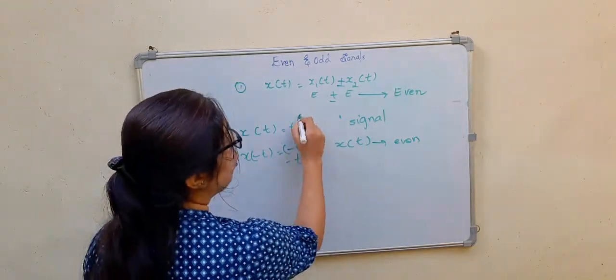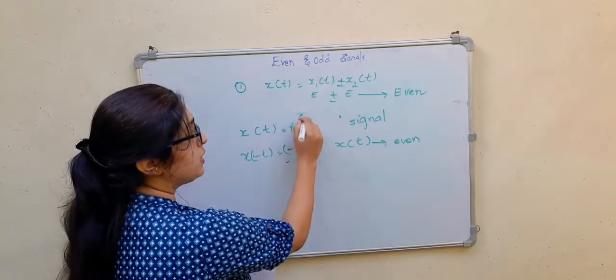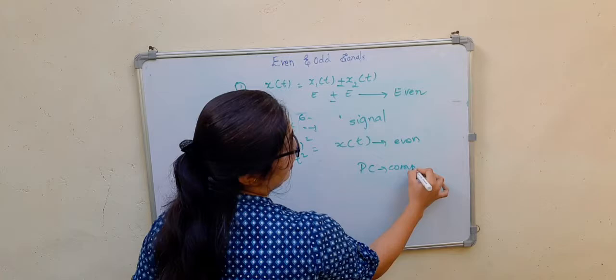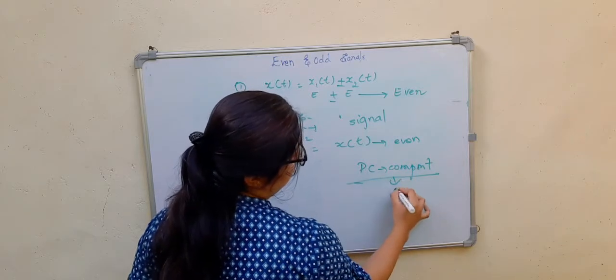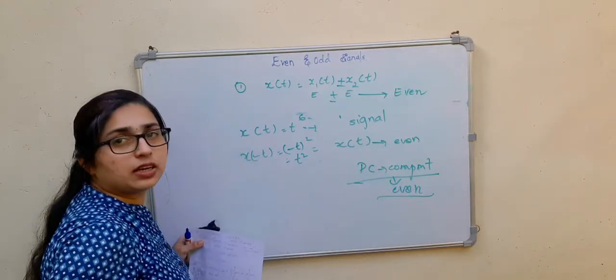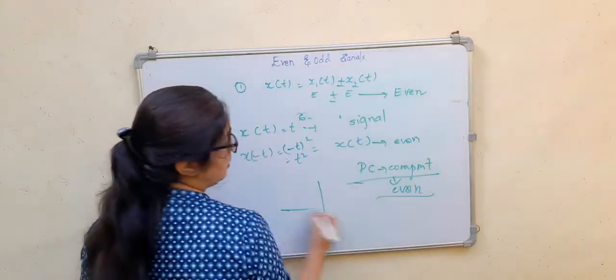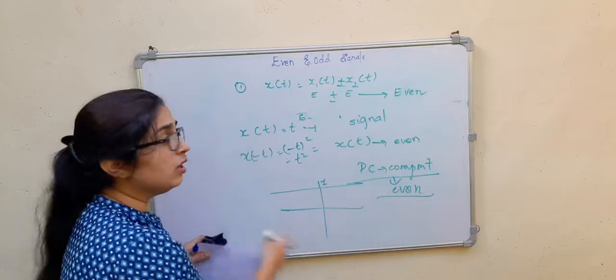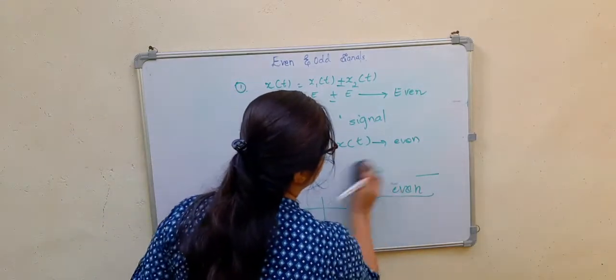t to the power of 4 will be an even signal. t to the power of 6 will be an even signal. Even your DC component will be an even signal. I will consider it as an even signal, a DC component meaning a continuous value like 1. That is also considered an even signal.